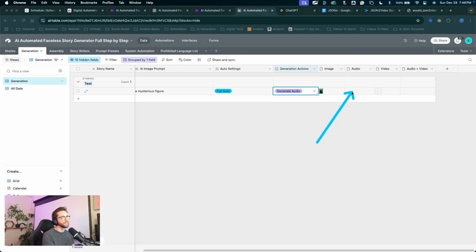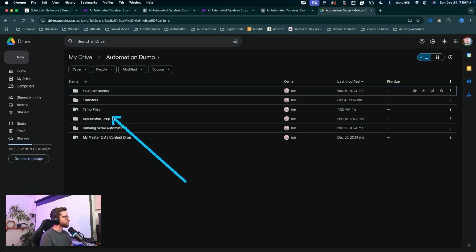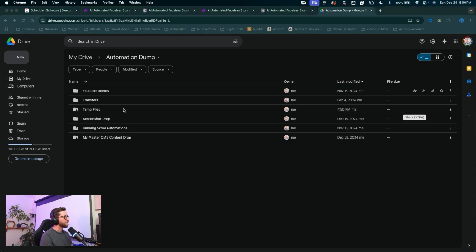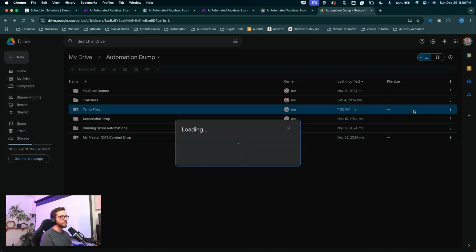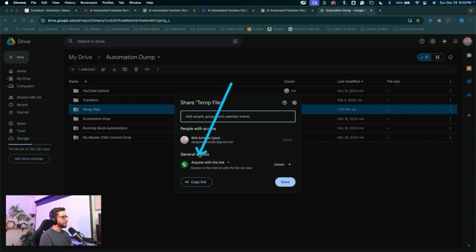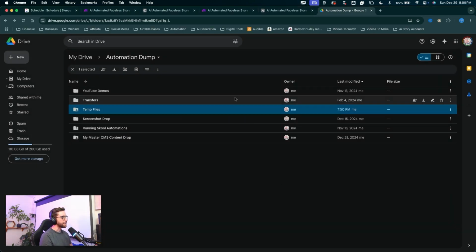but we are not getting that audio back in Airtable. Let's take a look. I know exactly why that is. So I'm gonna jump into my Google Drive folder, and this is the folder that we're exposing to the automation. We just need to make sure that your folder is set to shared general access, anyone with the link, and we could leave this on viewer and click done. That'll solve that issue.